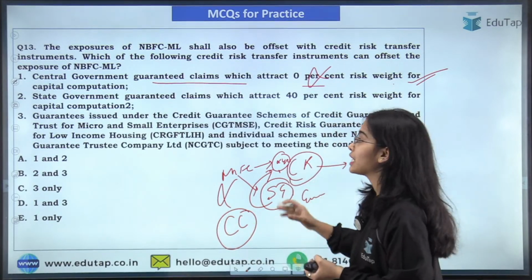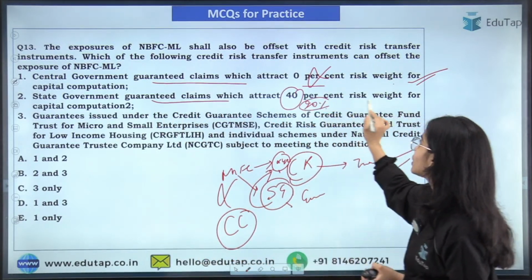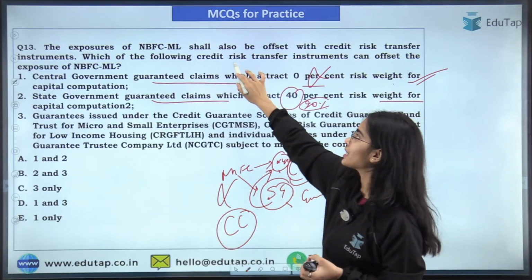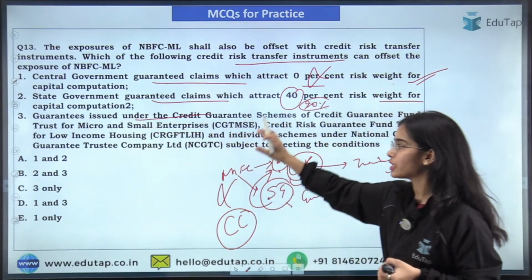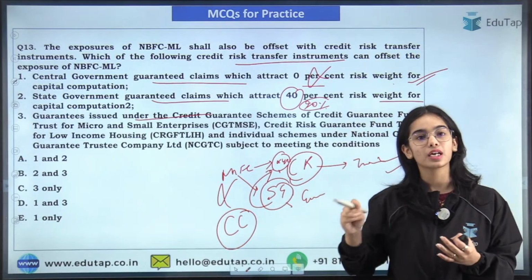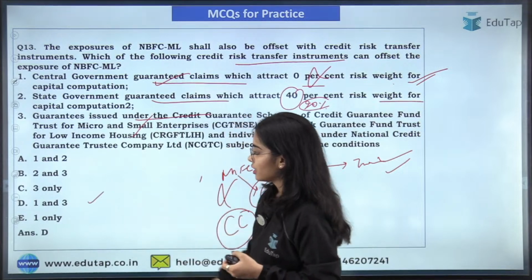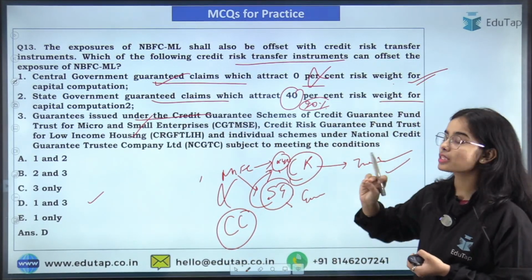State government guaranteed claims, which attract 20% risk weight for capital computation, will be considered as credit risk transfer instruments, as well as the guarantees issued under the different schemes mentioned here. So the first and third are correct, and that's why the answer is D, because you had to tell me the credit risk transfer instruments.